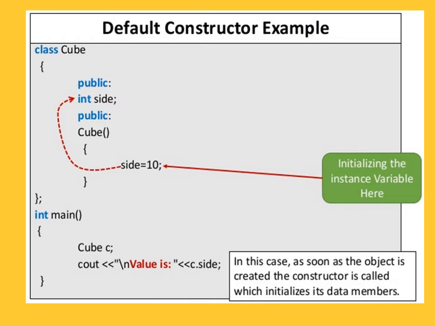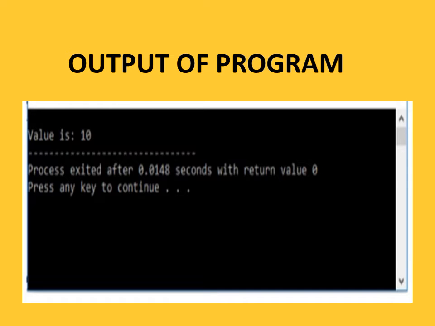Now in the main function, as soon as the object is created, the constructor is called, which initializes its data members. So it's one of the characteristics of the constructor, that the constructor is called when you create the object of that particular class. In this example, when the object of the class Cube C is created, the Cube constructor is called. In the definition of this Cube constructor, we are assigning the value side is equal to 10. It will be displayed by using the cout statement. So this is the output of the program. Value is equal to 10. That is, the constructor is called.